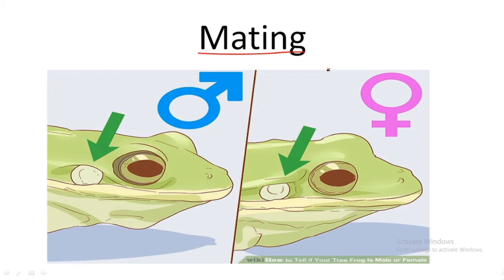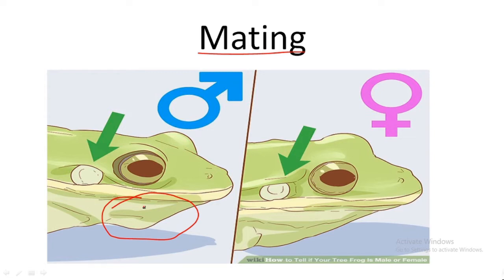Here we know that the male and female come close to each other and are in position for the transfer of gametes from male to female. During copulation the male produces some sound from its vocal sac, like crack, crack, crack. This mating call is produced by the male, and it is highly specific. Only a female of its own species can be attracted by his call.